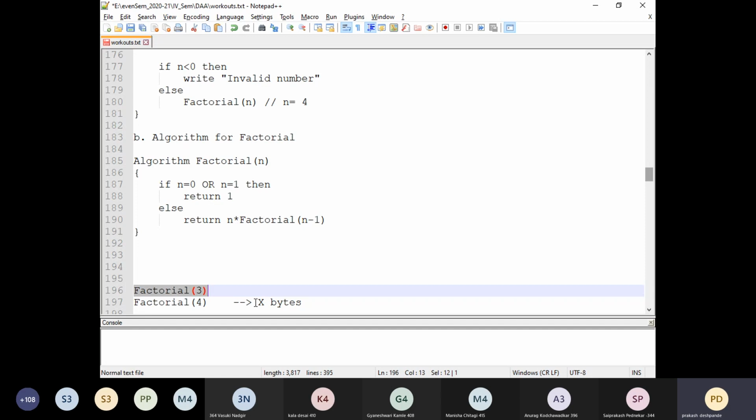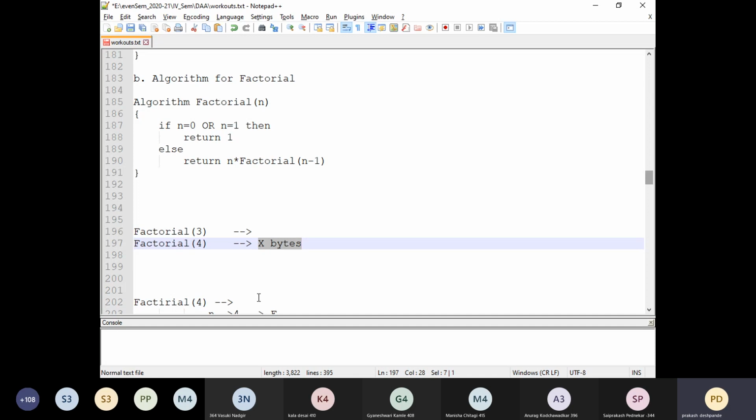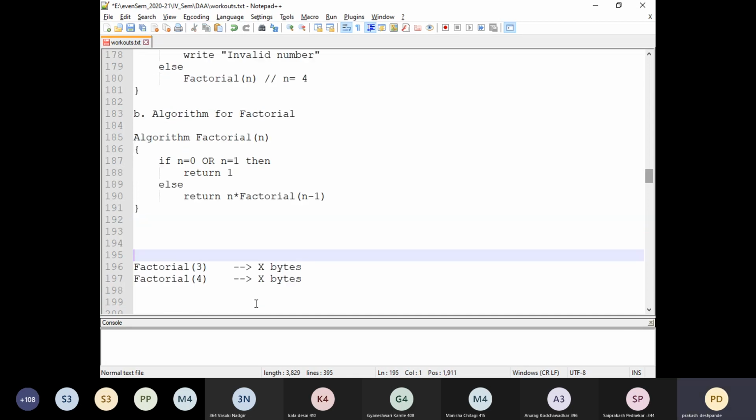Means it is again pushed into the stack memory space. Okay. Then again this particular factorial of 3 will require the same amount of memory bytes. Assume that it will again require x bytes of memory. Then next, when the factorial function is called by passing 3, it will go into its statements and again call the factorial function, and this time the n value will be 2.